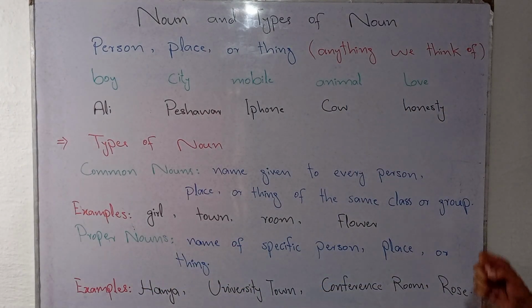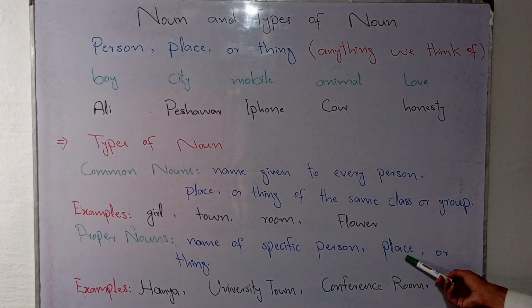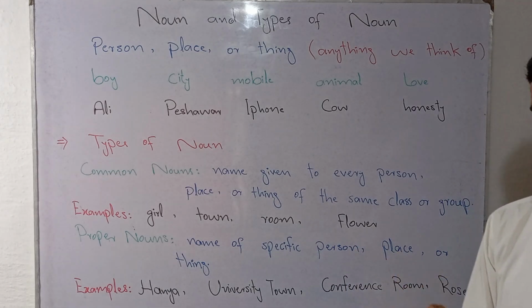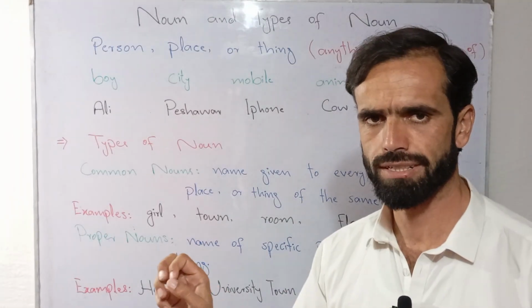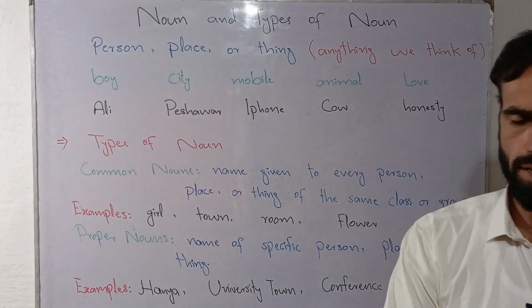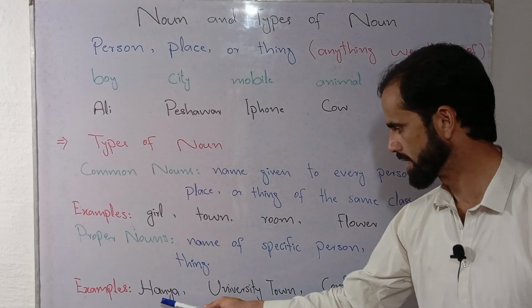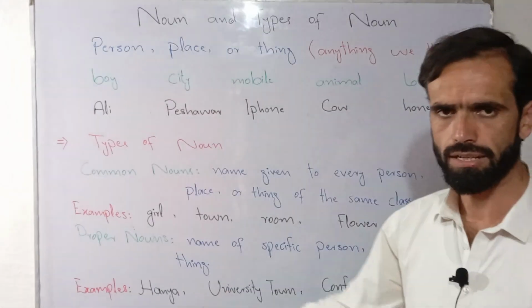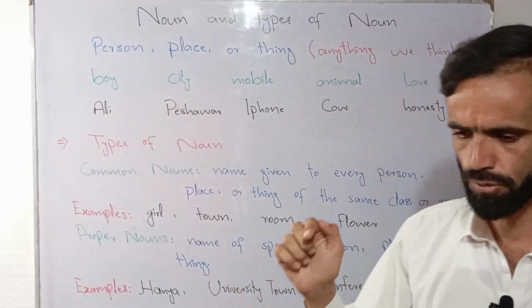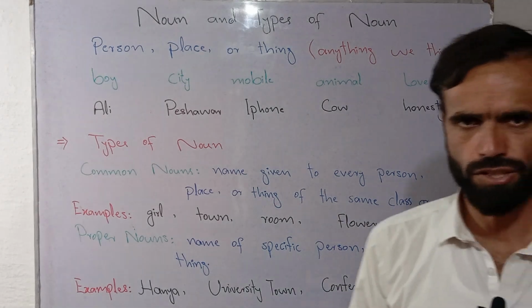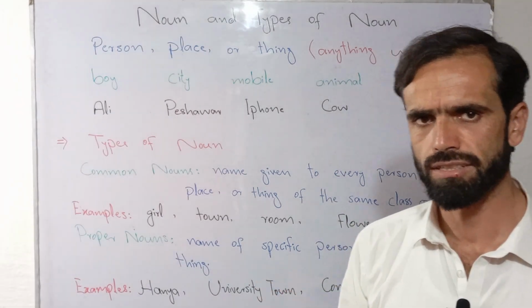Proper nouns are names that are given to specific persons, places, or things. In simple words, proper nouns refer to specified or particular names of objects, people, or things. Let's suppose there is an example, Hanya. Hanya is not a common girl. Hanya is a specific girl that both the reader, the audience, or the listener are quite sure about, which girl is being discussed.